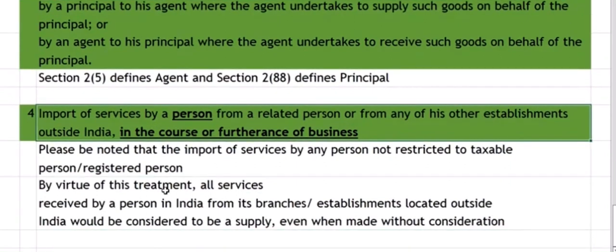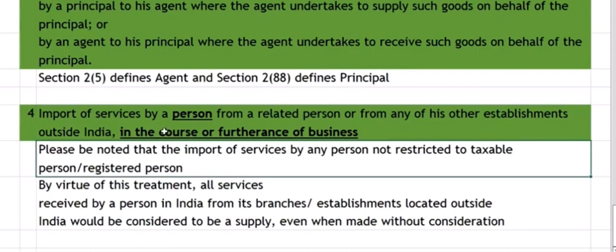Next paragraph is about import of service. Import of service by a person from a related person or from any other established outside India in course or furtherance of business. Import of service generally involves foreign exchange. But even if there is no foreign exchange and even if there is no consideration, if I do some import of service from a related person or from any of my establishment outside India, then such transaction will also be classifiable as import of service and I will be leviable to GST under RCM.